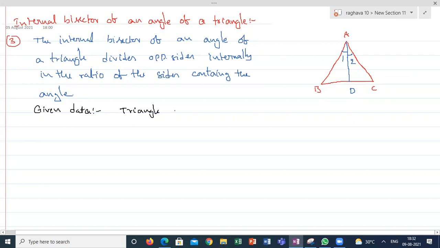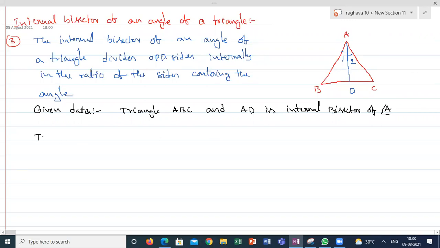Triangle ABC and AD is the internal bisector of angle A. That means A is dividing into two equal angles. So angle BAD is equal to angle DAC is given.